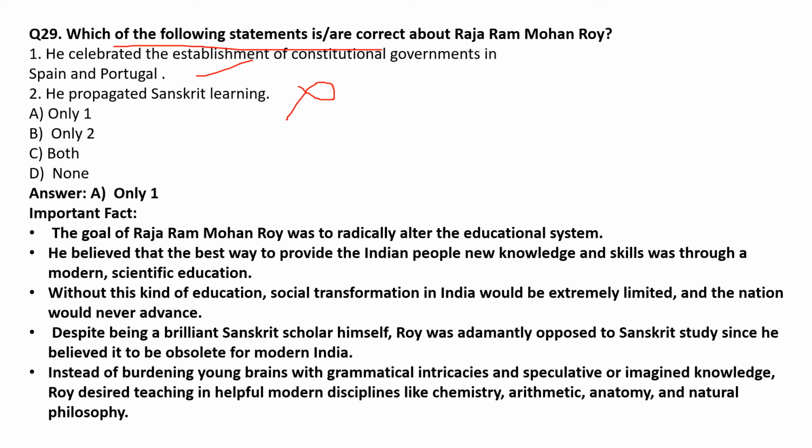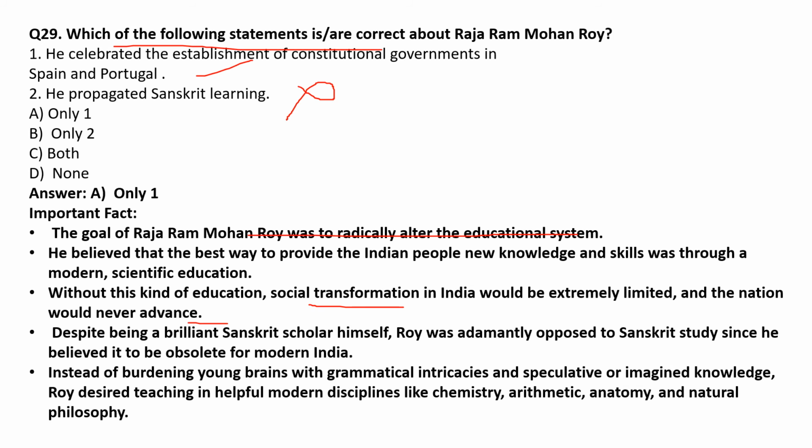The goal of Raja Ram Mohan Roy was to radically alter the educational system in India. He believed that the best way to provide the Indian people new knowledge and skills was through a modern scientific education. He supported modern scientific education for Indians because he thought that without it, social transformation in India would be extremely limited and the nation would never advance.